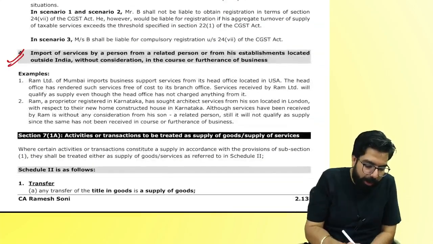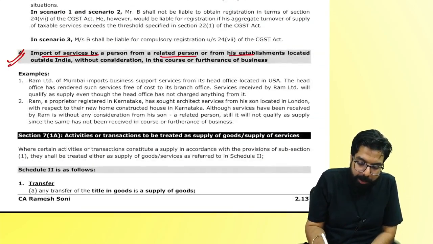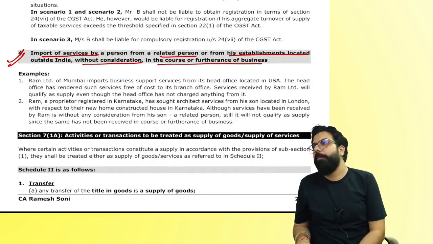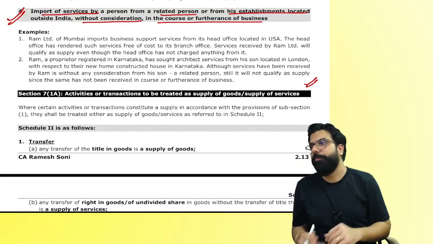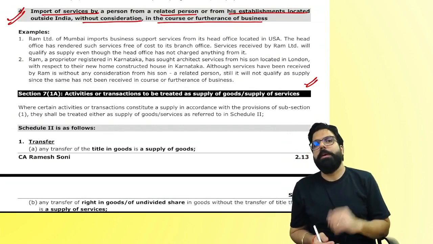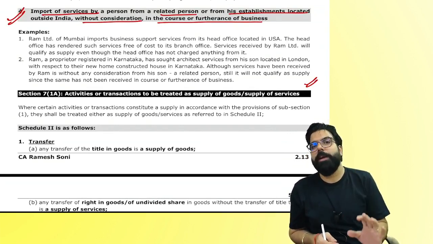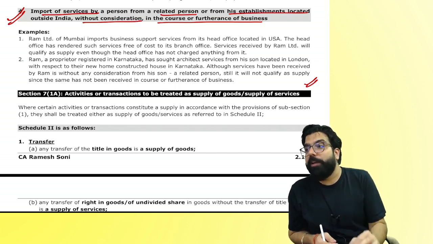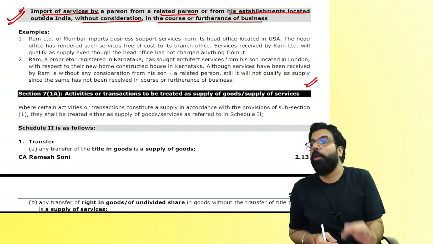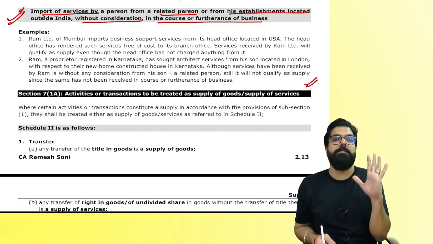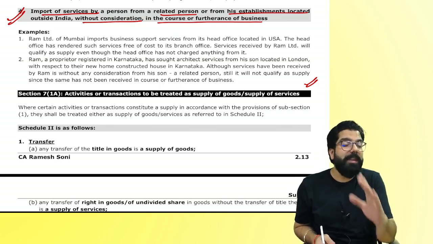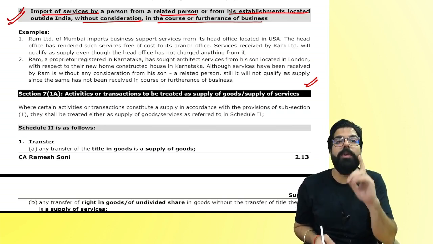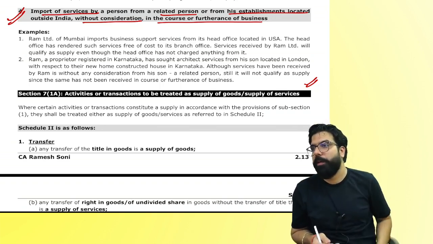The next one is the 4th one, importation of service, related person or own establishment, without and in the course or furtherance of business. Did we discuss them? Just tell me one thing. These 13 pages, did we go ahead and summarize it all? The chart book is designed in such a way, trust me, you will see in your exam also, you are able to answer everything. But all I need from you is to practice. Were you able to answer all the questions and answers? Yes. The definition of business is the only thing which I have told you, which will also get covered by the end of the chapter. Clear?